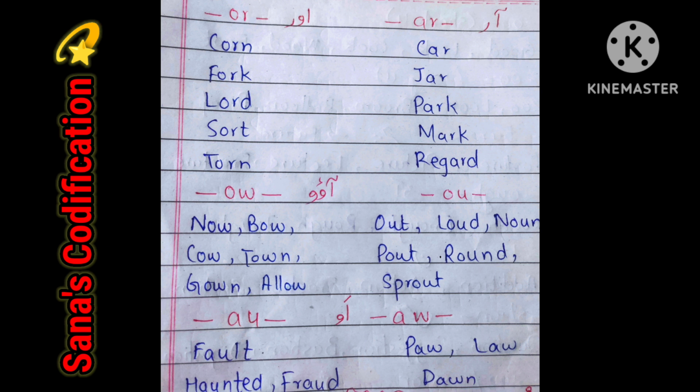And when O and W come together, they give the sound of ow, like now, bow, cow, town, gown, allow. And when O and U come together, they give the sound ow: out, loud, noun, pout, round, sprout. A and U give the sound of O, like fault, haunted, fraud. And A and W give the sound of O, like pa, law, dawn.